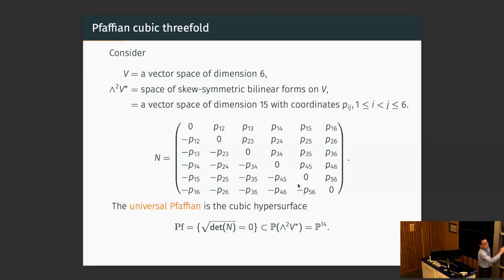Now each point on the vector space corresponds to a skew symmetric matrix N, and each of them corresponds to a skew symmetric bilinear form on V. And we define the universal Pfaffian as the cubic hypersurface given by the vanishing of the Pfaffian of this matrix N in the projectivization of wedge 2 V dual, which is P14. So this is a 13-dimensional cubic hypersurface.